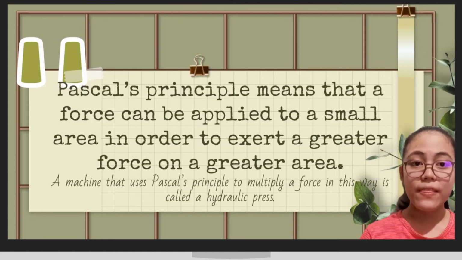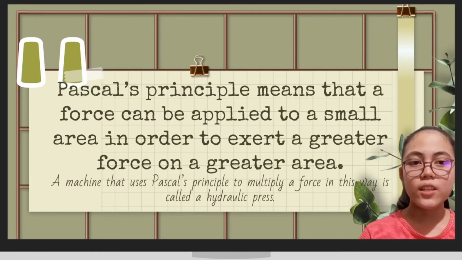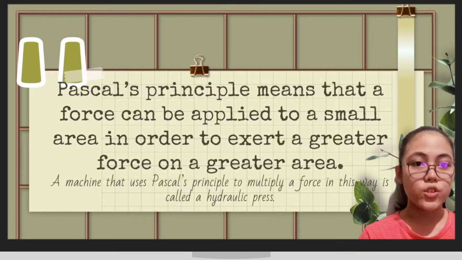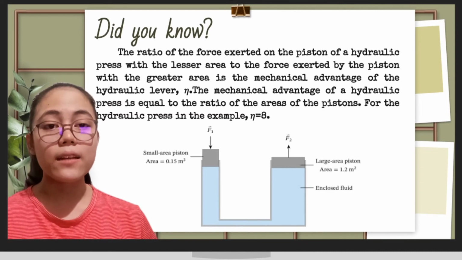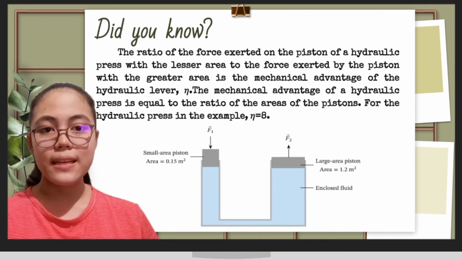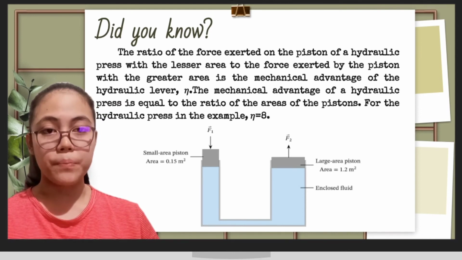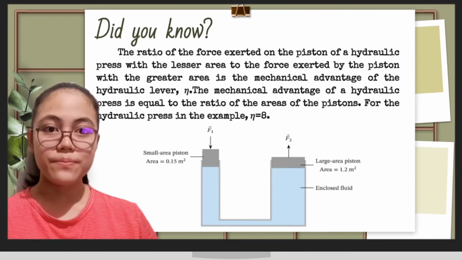Pascal's principle means that a force can be applied to a small area in order to exert a greater force on a greater area. A machine that uses Pascal's principle to multiply a force in this way is called a hydraulic press. The ratio of the force exerted by the piston with the greater area to the force exerted on the piston of a hydraulic press with a lesser area is the mechanical advantage of the hydraulic press. The mechanical advantage of a hydraulic press is equal to the ratio of the areas of the pistons. For the hydraulic press in this example, it is 8.